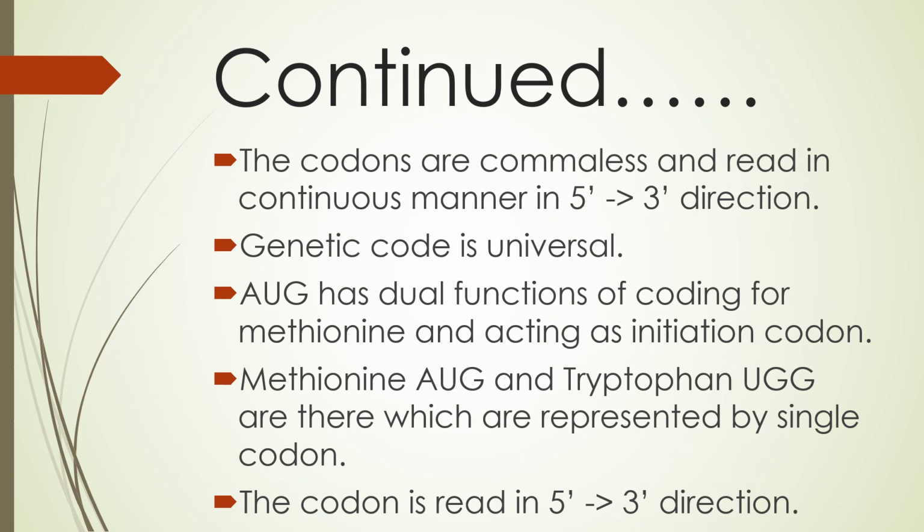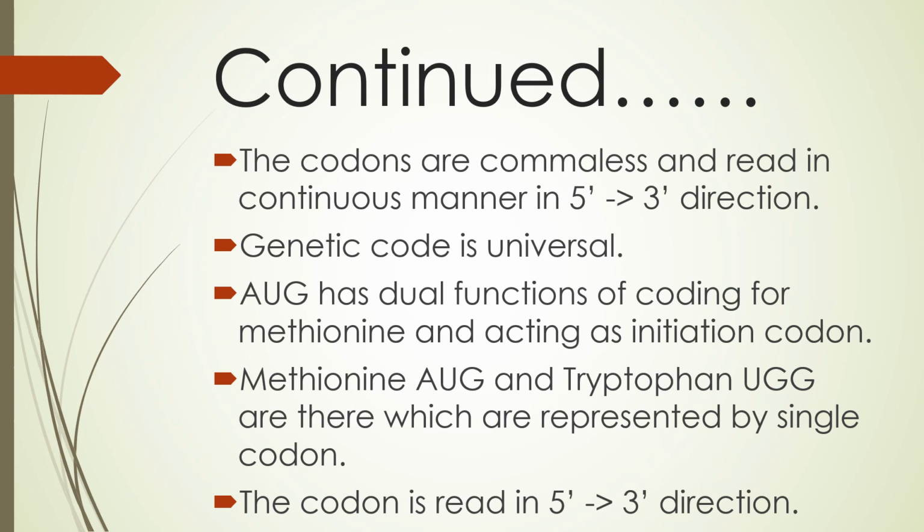AUG, as the example I have taken, represents methionine. It has dual functions. One, it codes for the amino acid methionine, and it also acts as an initiation codon. Like there are stop codons, in the same way there is an initiation codon as well. So AUG is an initiation codon, meaning the process of translation will begin from the AUG.